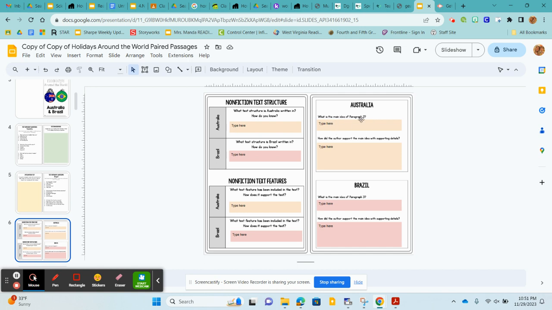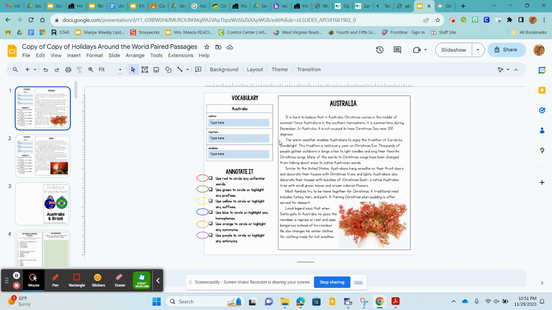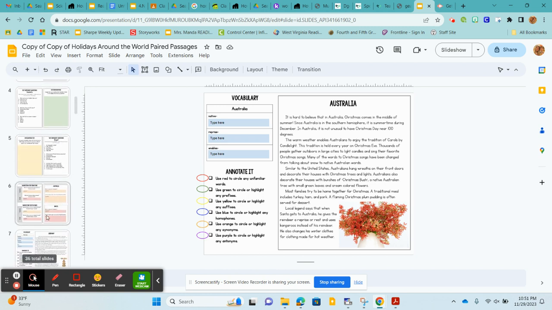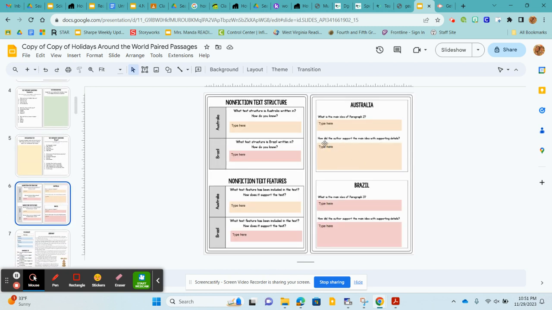Australia, what is the main idea of paragraph 2? So you're going to look at paragraph 2, which is this paragraph, and you're going to decide the main idea of that paragraph. And then you're going to tell how does the author support that idea with his details. That is just like you're doing in your writing with Santa's Soup today. You're going to be supporting your ideas with details later on. And you do the same thing with Brazil except for paragraph 3.